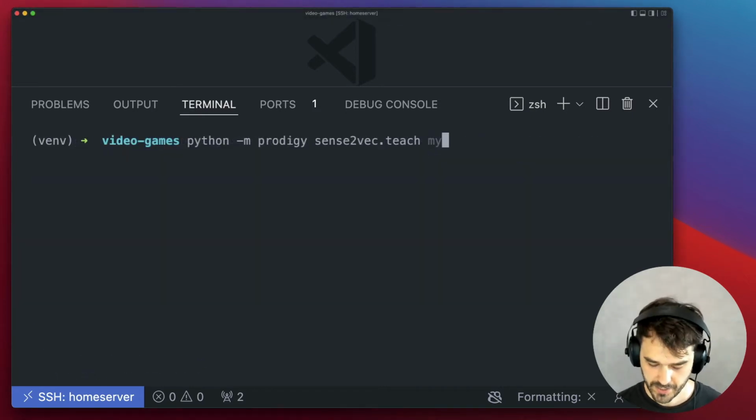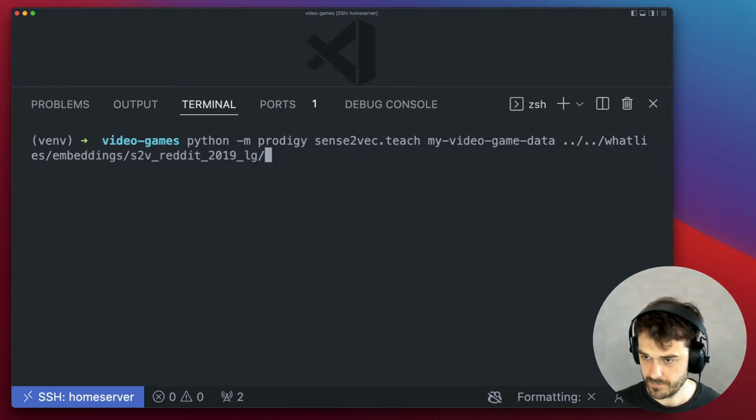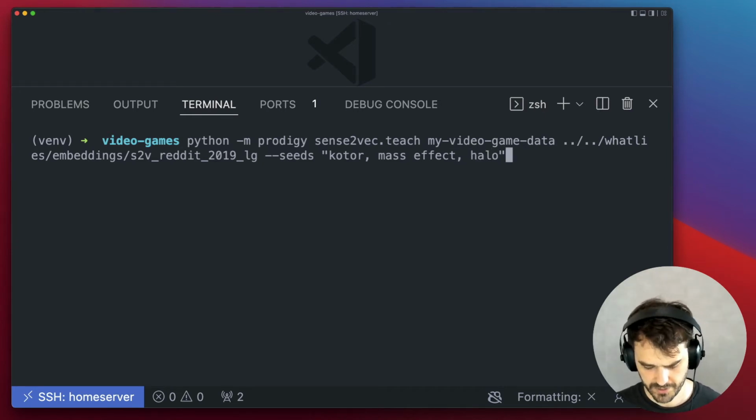So as we just saw, I first need to pass it a dataset name. So my video game data, that ought to do. And then I need to give it my path to the pre-trained embeddings. And there we go. And then finally, we need to give it some seeds. And I think, just to get started, let's give it KOTOR, maybe Mass Effect, that's also a video game, and maybe Halo. And this is probably enough for us to get started with.